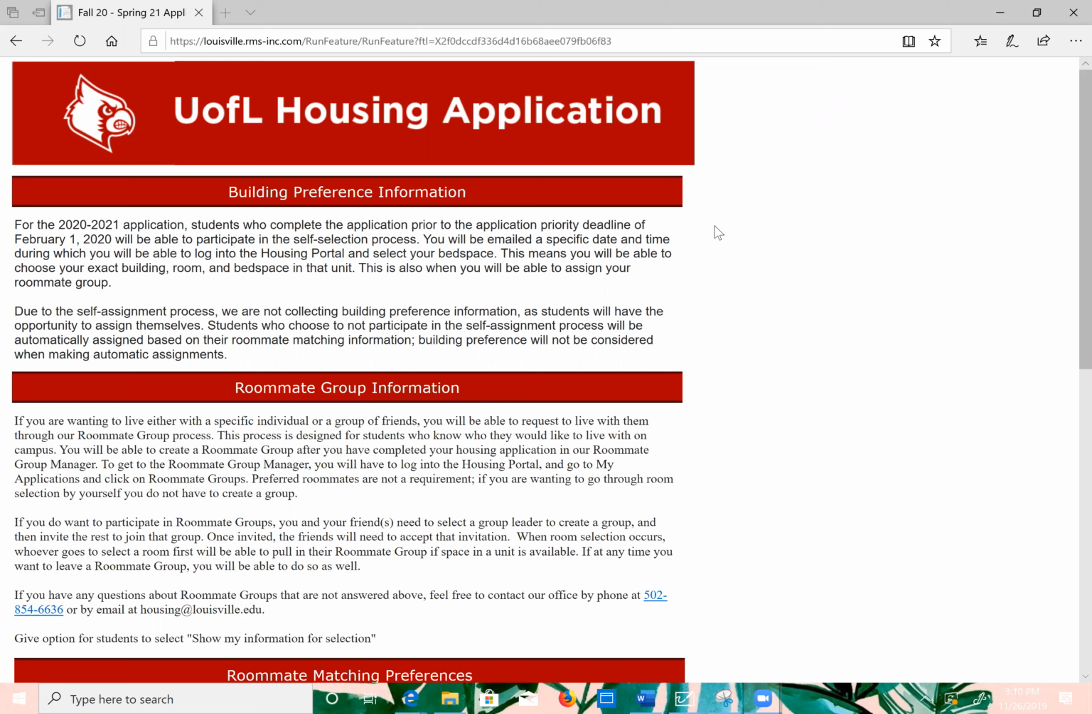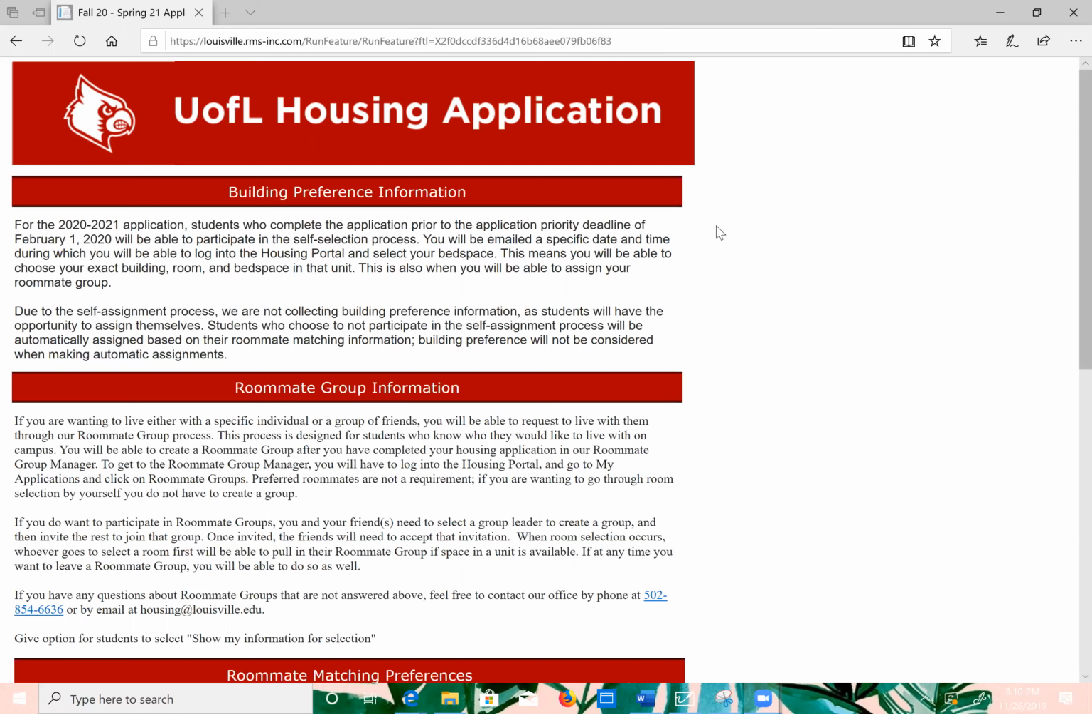The first section is building preference information. In this, it explains that for the Fall 2020 housing application, students who complete the application prior to the priority deadline of February 1st, 2020, will be able to participate in the self-selection process. After completing the application, these students will be contacted via their U of L email at a later date with information including the specific date and time at which they may log into the housing portal to select a bed